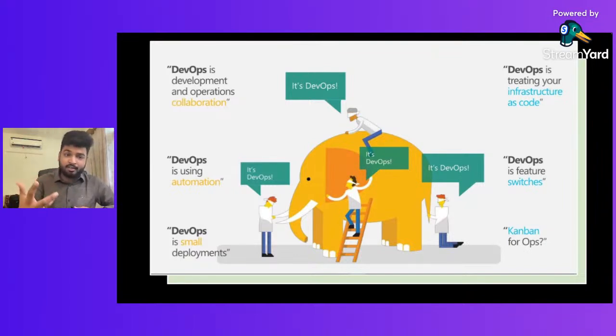DevOps is a culture or a methodology which you can apply in your organization while working in an SDLC, the software development lifecycle. Now, talking more about how DevOps started and what is needed when we start DevOps: why do we need to start DevOps when practices like Agile and Lean already exist? Let's talk about that.